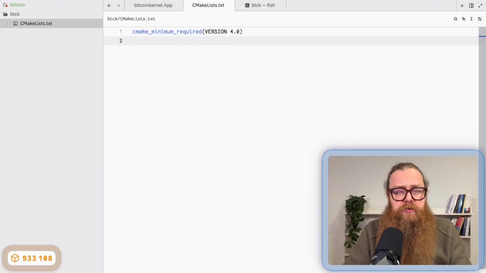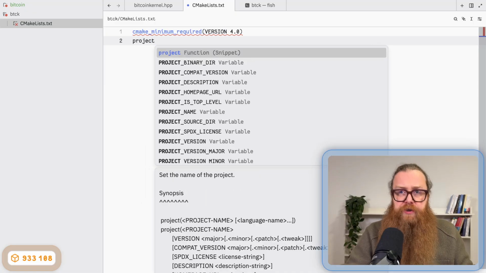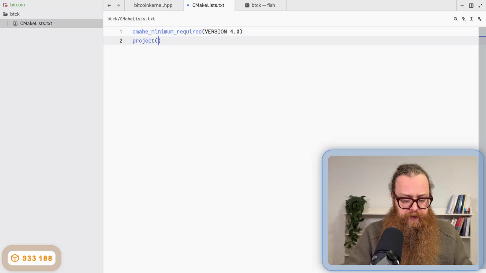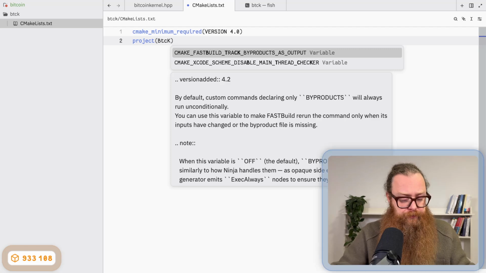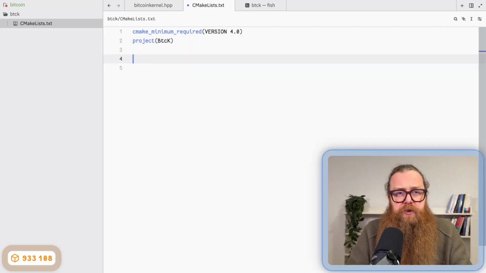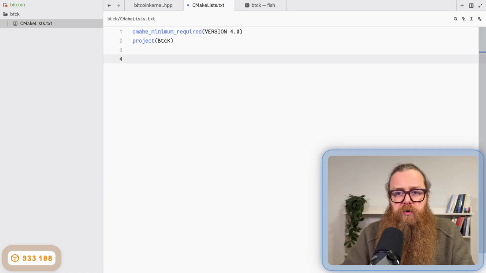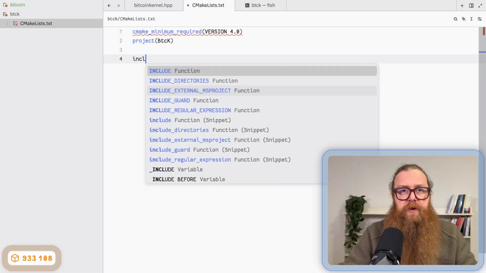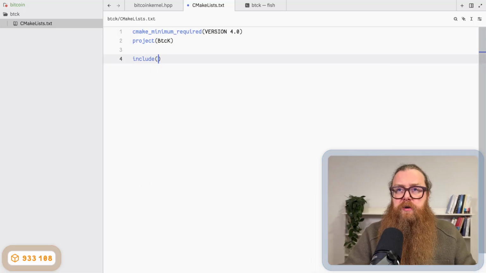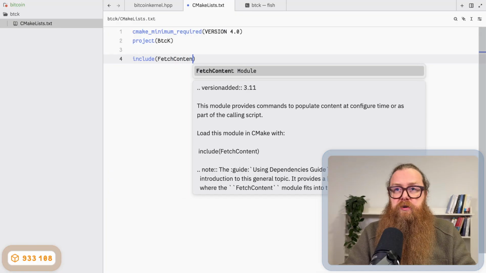Then I have to name this project. I call project with the name btck. And now I want to add Bitcoin Core as a dependency, and I'm going to do that using a CMake module called FetchContent. So I include the module, include FetchContent.